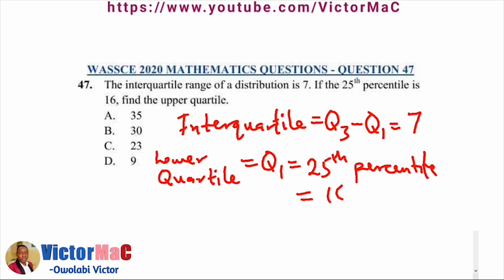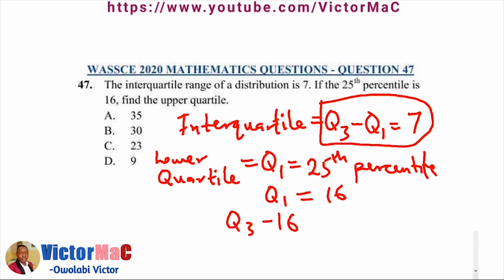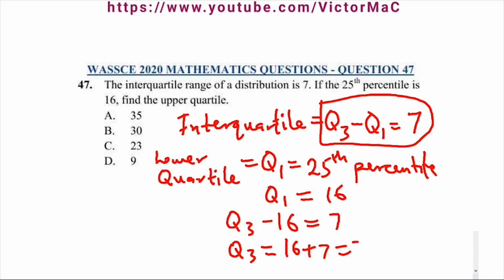Our Q1 is 16. Substituting that in here, Q3 minus 16 equals 7. Then Q3 is our upper quartile. 16 plus 7, that is 23. So the upper quartile Q3 is 23.